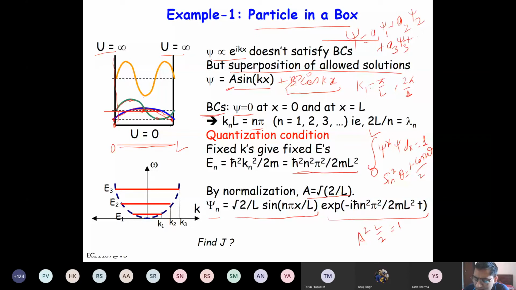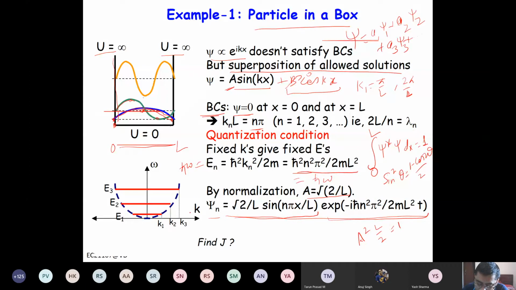And this is the time part, e to the power minus iota omega t. This is basically obtained by writing E is equal to h bar omega. So you can include it or not include it, not necessary, but just to show you the whole solution, I have written it here. On the left side, you are seeing omega versus k. So you see here, this is h bar omega is equal to h bar square n square pi square by 2m L square, or h bar square k square by 2m.